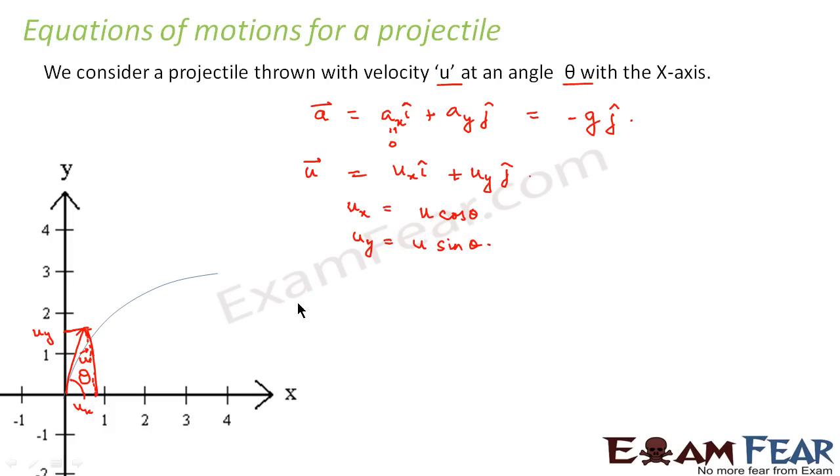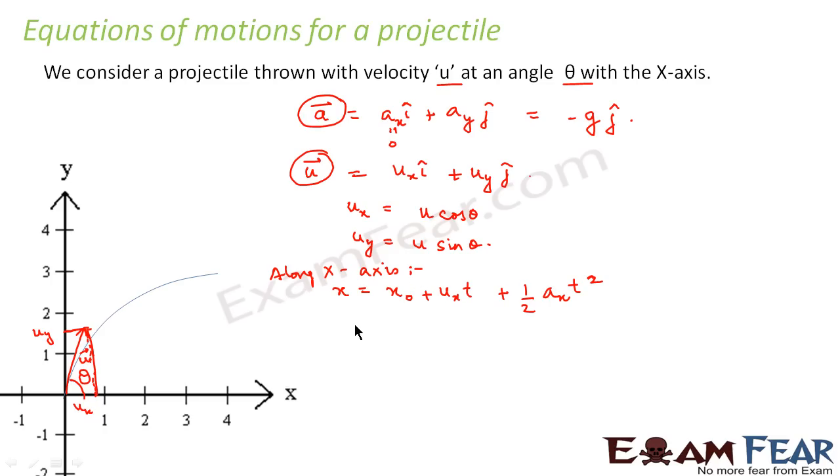Now at the initial, so this is what we talked about, initial velocities. First we talked about acceleration, then we talked of the initial velocity. Now let us write down the equation for position of a particle. We know that what is the equation for the position of a particle? It is x is equal to x naught plus uxt plus half ax t square, right? So along x-axis, this is the equation which represents the position of the particle.